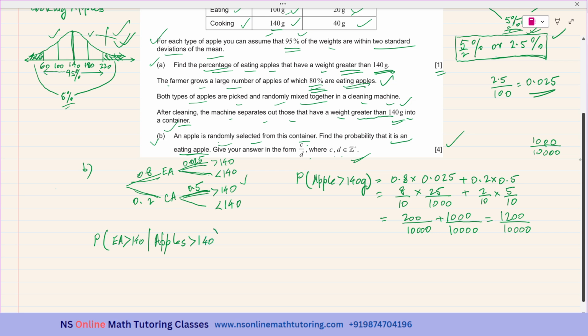Okay. So probability of apple weighing more than 140 grams is this one. So this will be equal to, the denominator has to be 1200 over 10,000, and the numerator will be just this portion, which will be 200 over 10,000.